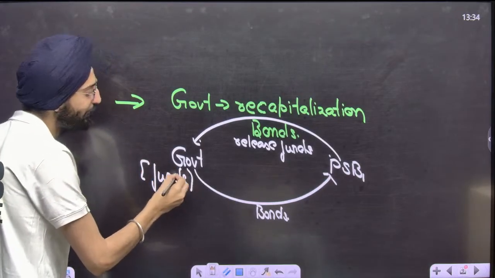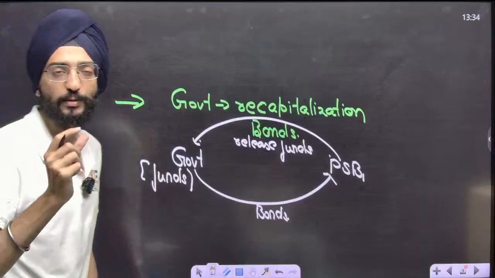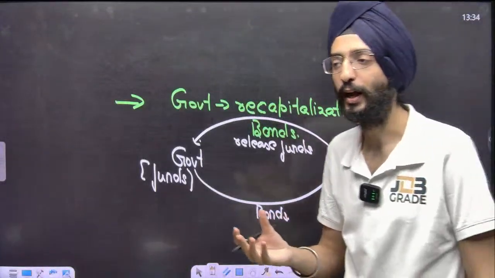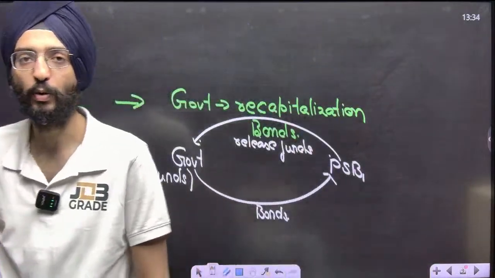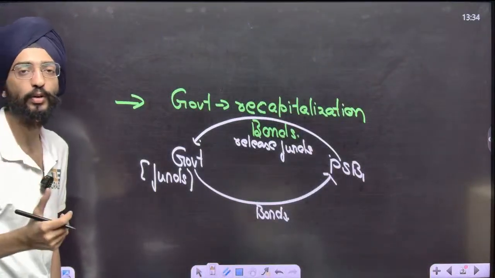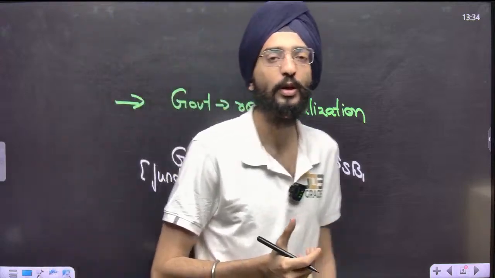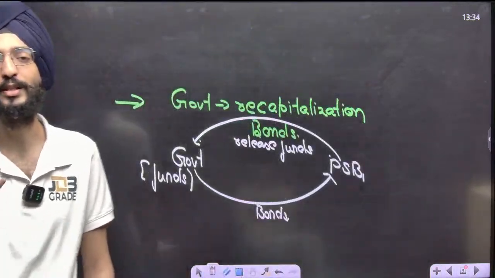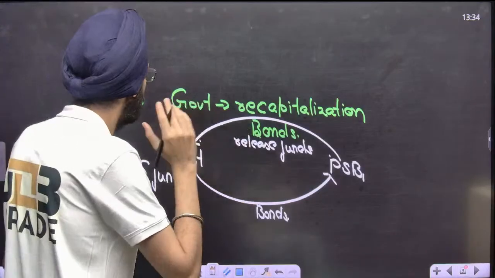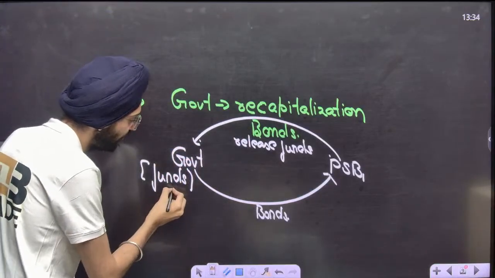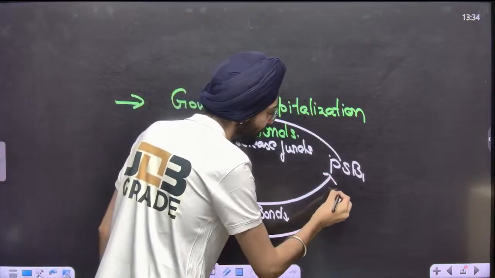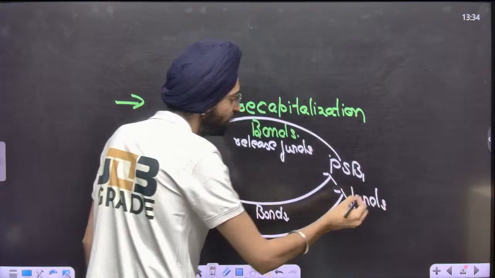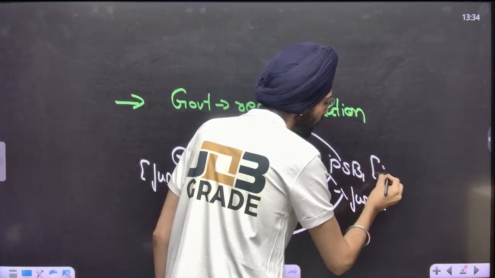Now it's a primary duty of the government to revamp the PSB's functioning, because a lot of trust has been placed on PSBs. It's like the too-big-to-fail concept. A PSB can't die, otherwise the whole economy will collapse, because a lot of people invest money for lending or deposit purposes, as savings accounts or FDs, in PSBs. So the government will reinvest these funds in the PSB to revamp its functioning.